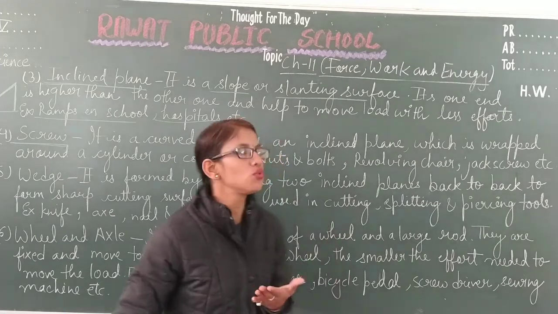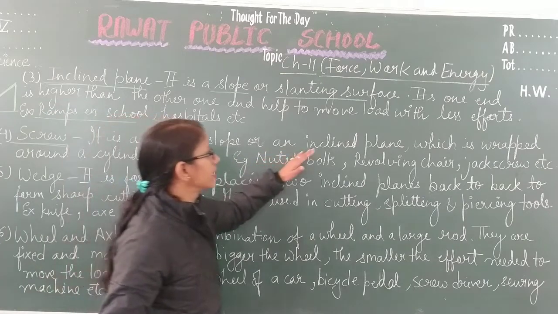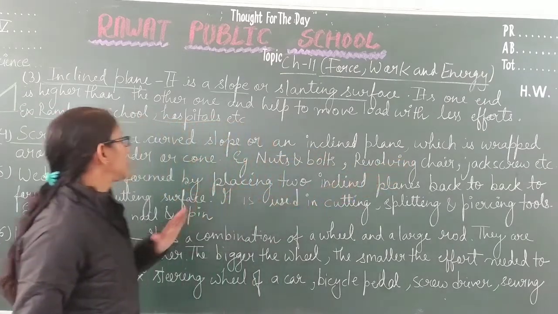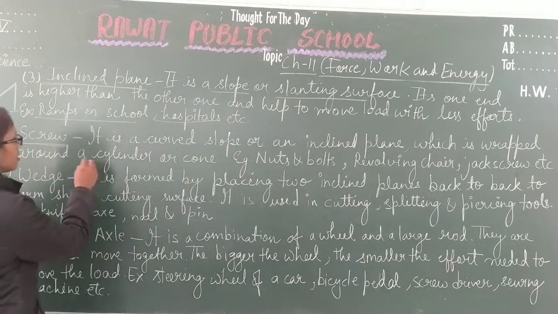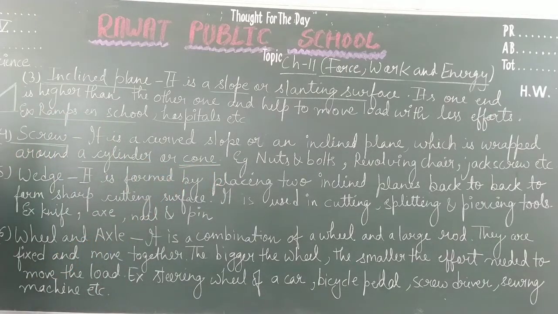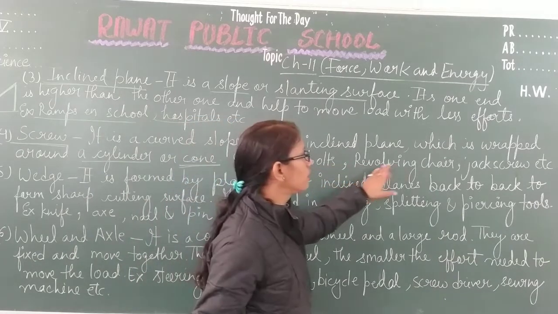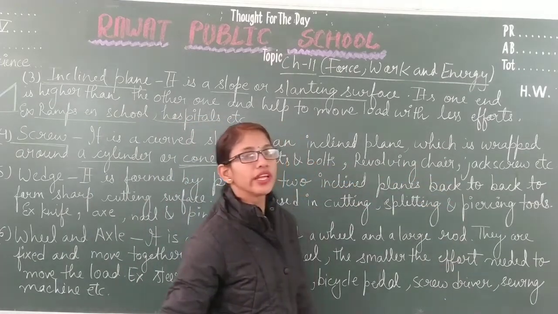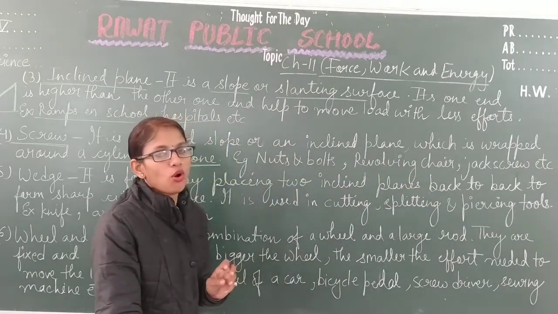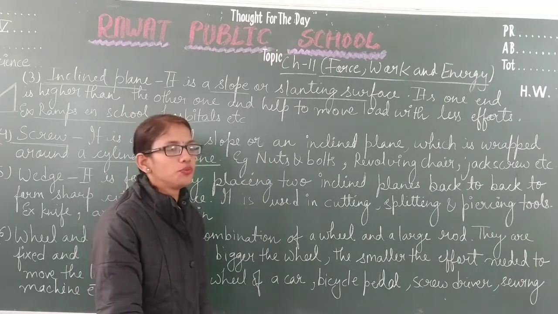So it is a curved slope or an inclined plane which is wrapped around a cylinder or a cone. Examples of this are nuts and bolts, revolving chair and jack screw, whereas the caps of bottles are also examples of this screw.